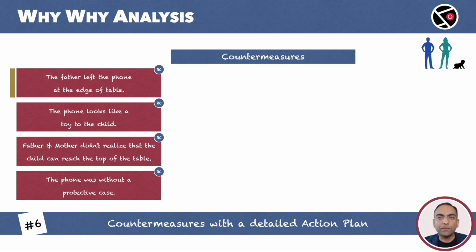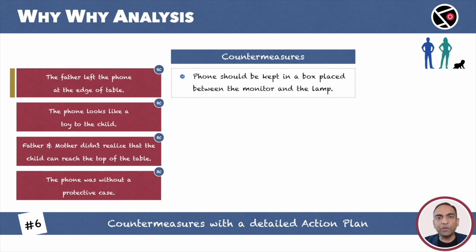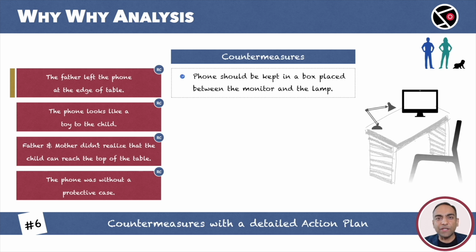It's quite vague. Instead, how about this? The phone should be kept in a box between the monitor and the table lamp. This is much better. We have a setup. The location is accurately described between the monitor and the table lamp. Not just that, the box will mark the exact spot where the phone should be kept. Precision helps.